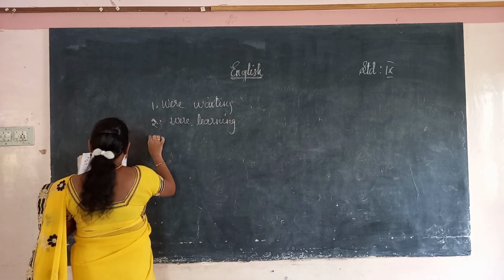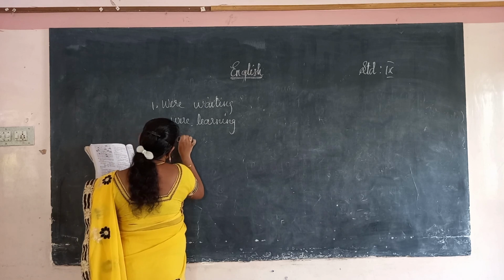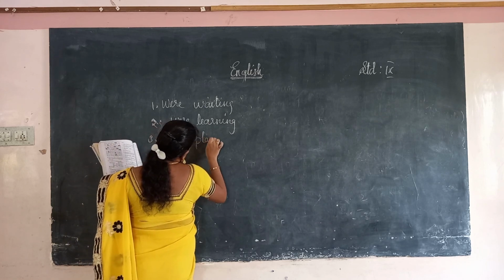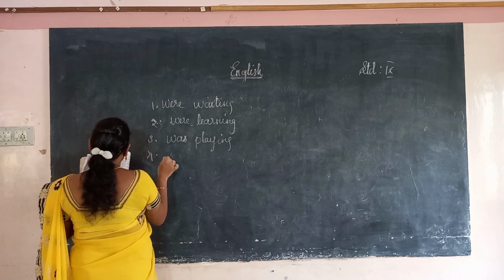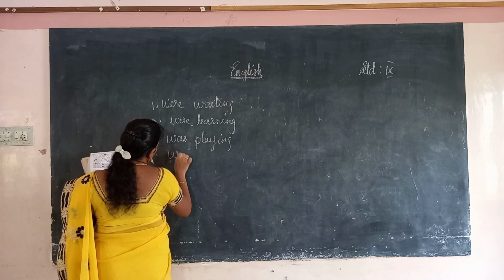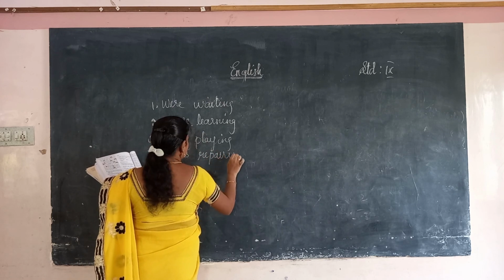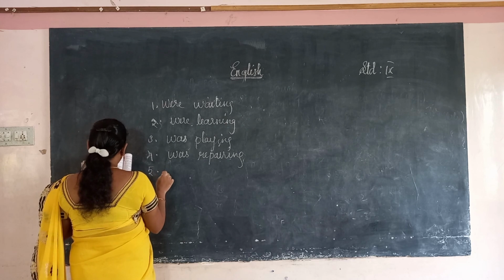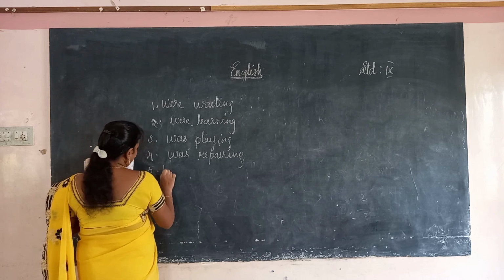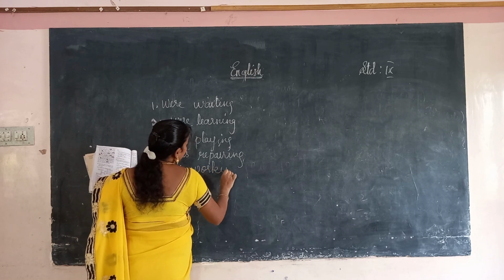their lesson. The third one, I dash play in the rain all the evening. I was playing in the rain. Okay, the fourth, Vijay dash repair his car. Vijay was repairing his car. Fifth is, Hari dash work hard to pass the entrance exam. Hari was working hard, past continuous.